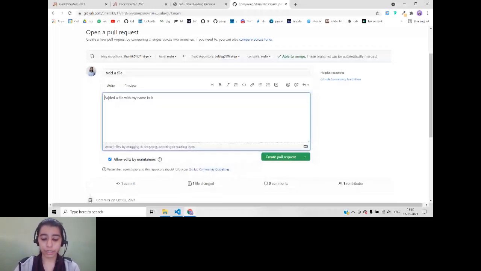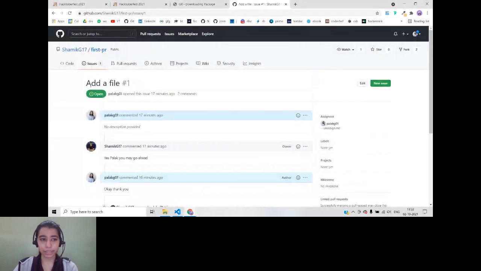Okay. Make sure you link the issue. You can see add a file. Now what is this? This is the issue that we had created. So if you click on that, you will be able to see the issue that you had created. So whenever you are creating a pull request, make sure that you mention the issue by writing a hash so that the maintainer knows which issue you have addressed in your pull request. So since I've addressed that issue, I will be adding that.